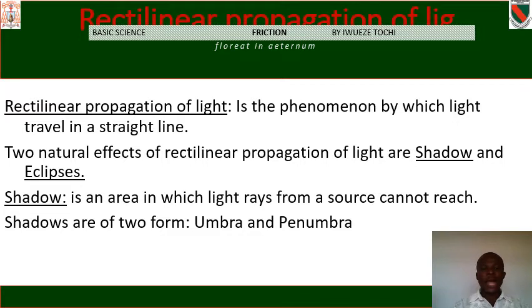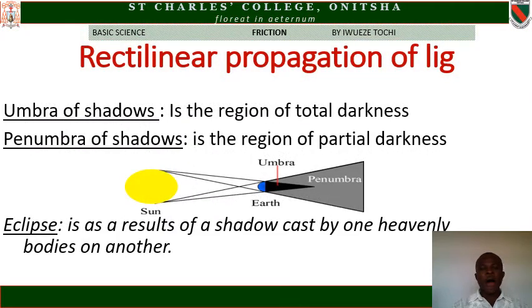Shadows are of two forms, umbra and penumbra. Umbra of shadow is the region of total darkness. Penumbra of shadow is the region of partial darkness. Now you can see the diagram on the screen. The diagram on the screen is showing the sun, the earth, umbra and penumbra.